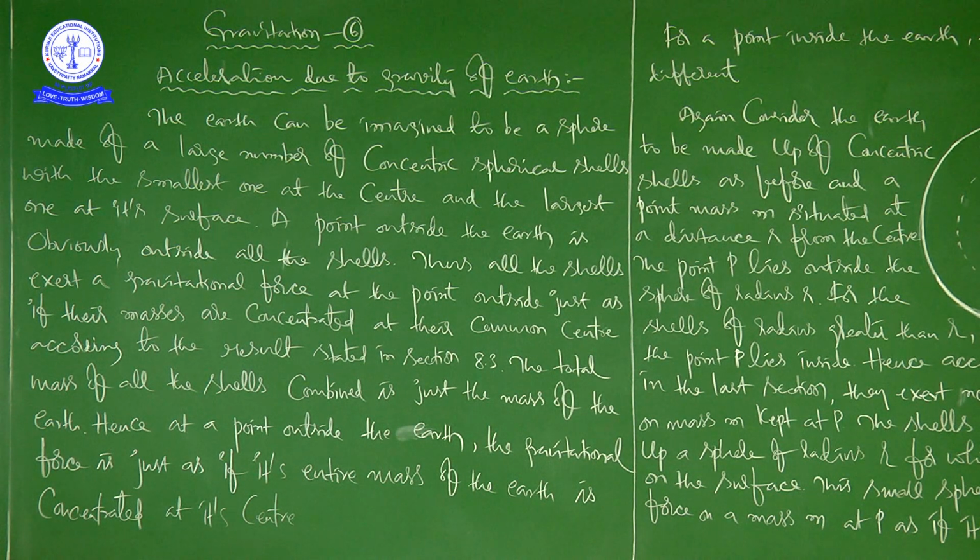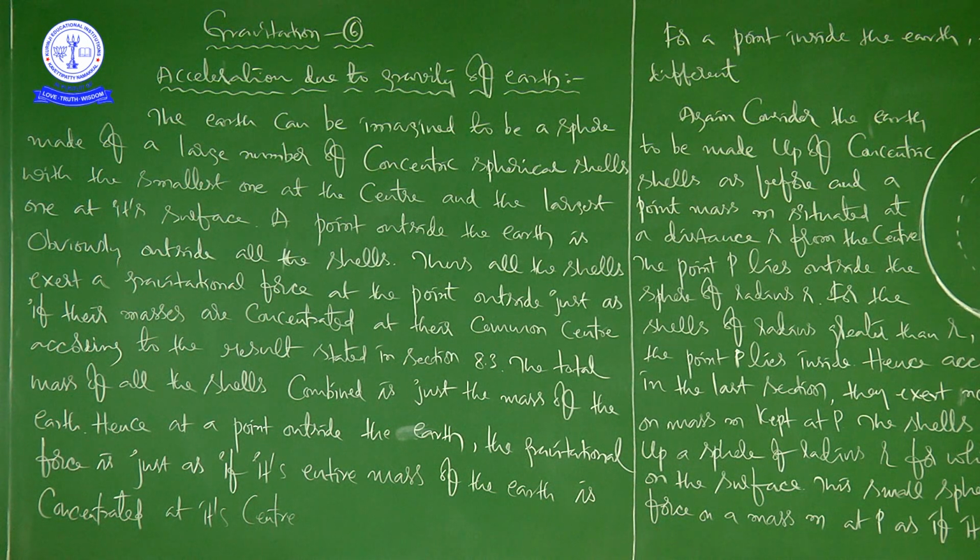G is the universal gravitational constant, capital M is the mass of the earth if you take earth as one of the objects, small m is the mass of the body, and capital R is the distance between the object and the earth. Small r or capital R, whatever the usual notation, that is the distance between the center of mass of the body and the center of mass of the earth.